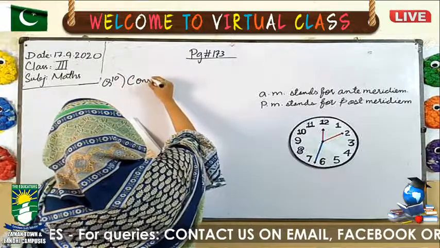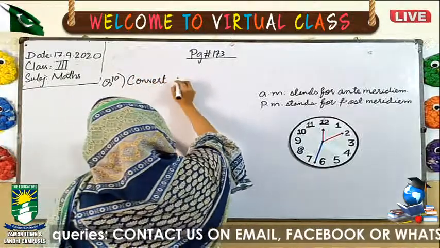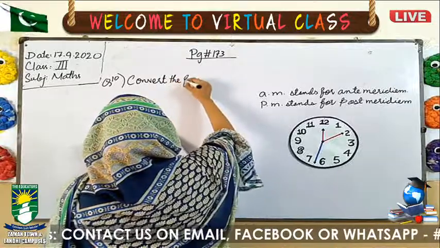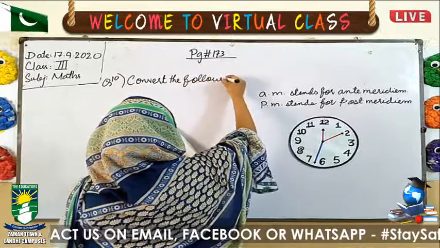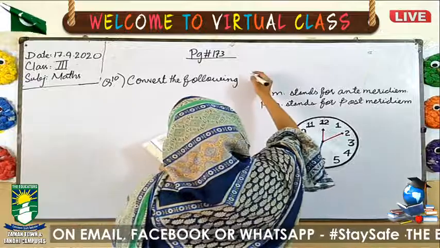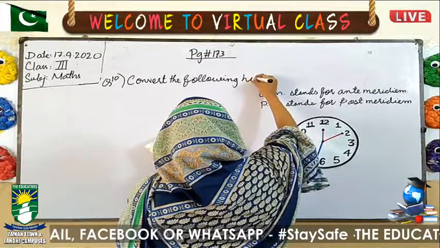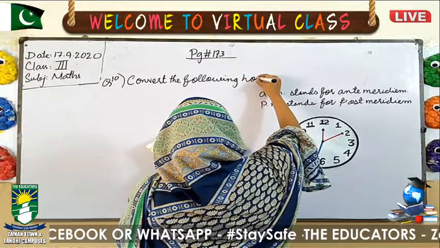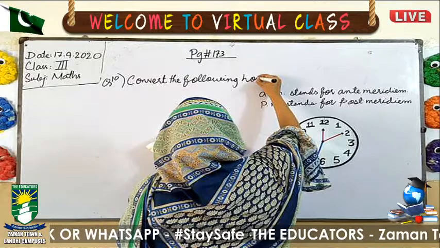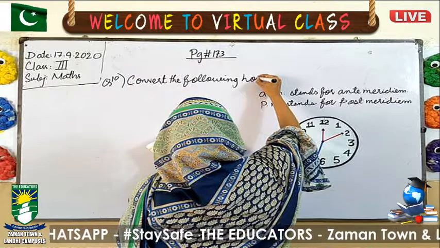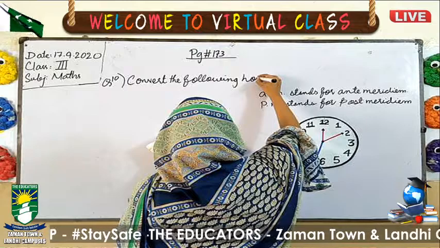Convert the following hours into minutes. Now we have the question of 5 hours.